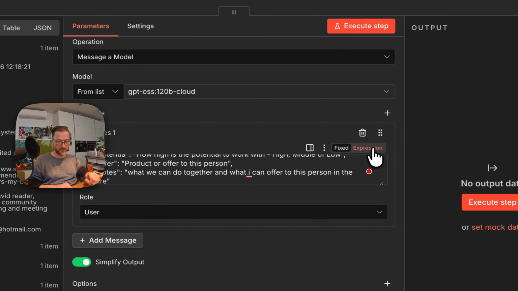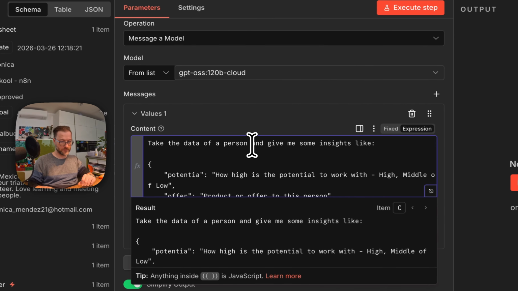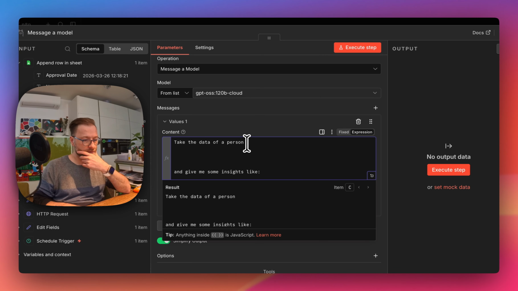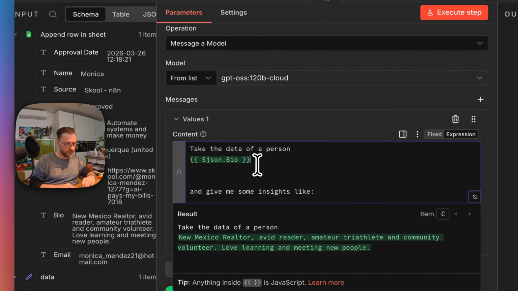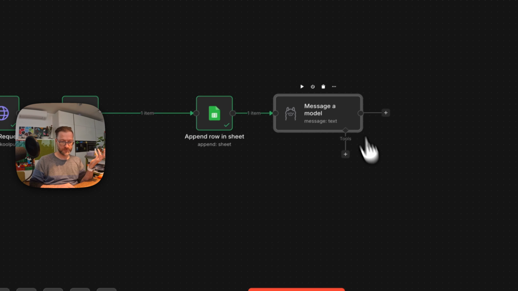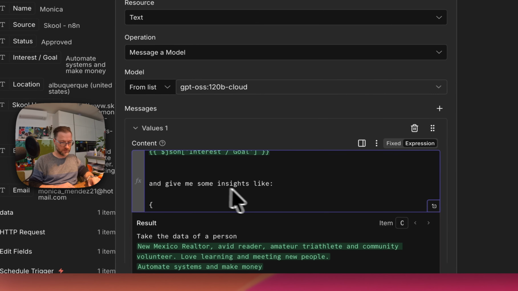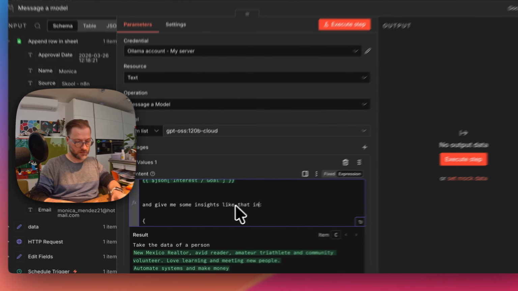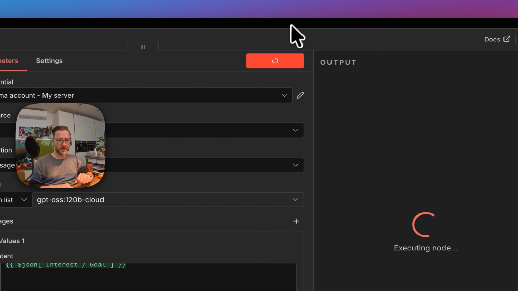So we have this small prompt over here. I'm going to switch to expression. Take the data of the person. Okay. And from here, I'm gonna just take, say, the bio of the person. Okay. And I'm gonna just say the interest and the goal. That's all. And I need to specify, give me some size like that, JSON. Okay, so I'm gonna click execute.